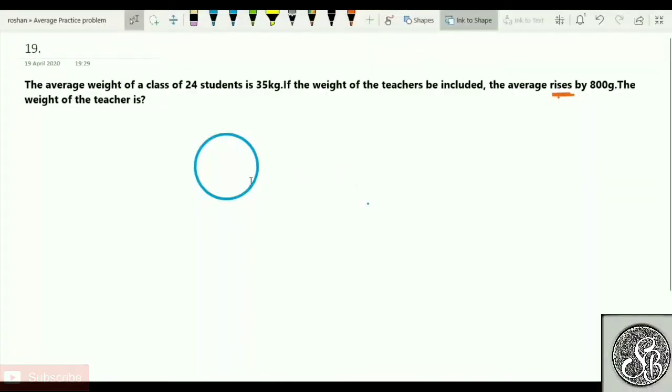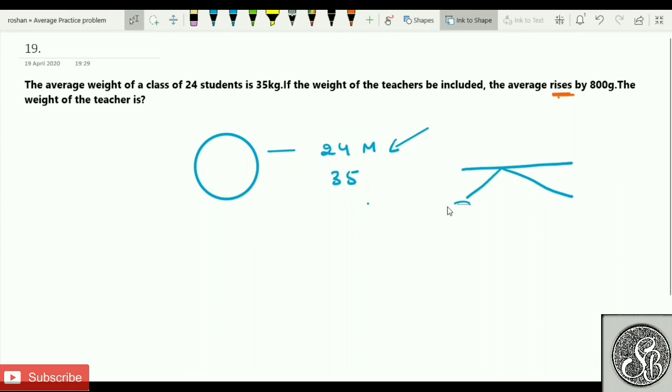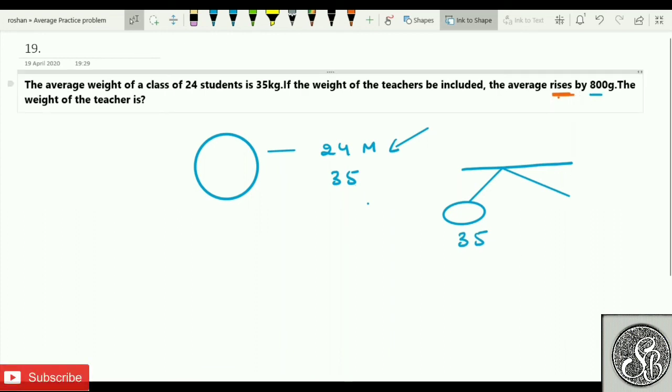See this one. What is happening is that earlier, this is the status of the group. What is the status of the group? There are 24 members. Got it. What is their average? 35. One more member tries to join this group. If that member who is joining this group, first of all, should match the original average, that is what I taught you. If that person matches the original average, then there is no increase or decrease. The question says that the average increased. How much increased? 800 gram.